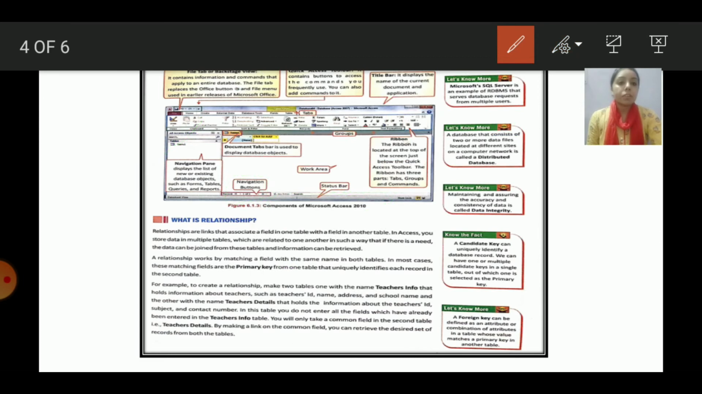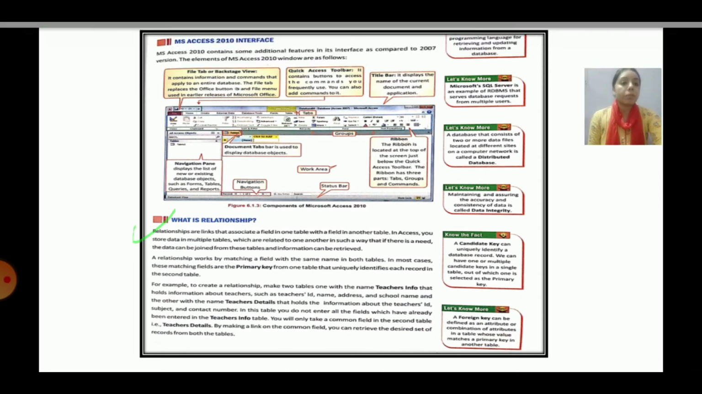Then we have relationship. So what is a relationship? Relationships are the links that associate a field in one table with a field in another table. So relationships are basically the links by which two tables are linked with each other. In order for the relationship to be formed between the two tables, we need to have one column that should be common in both the tables. We'll understand this with the help of an example.